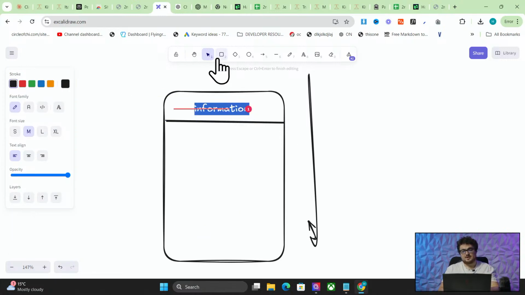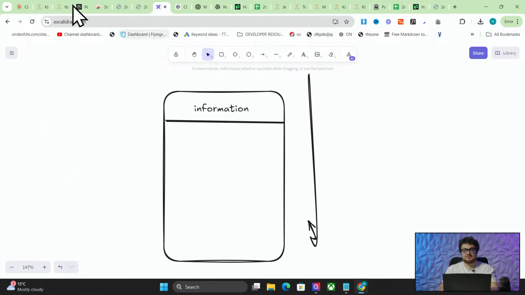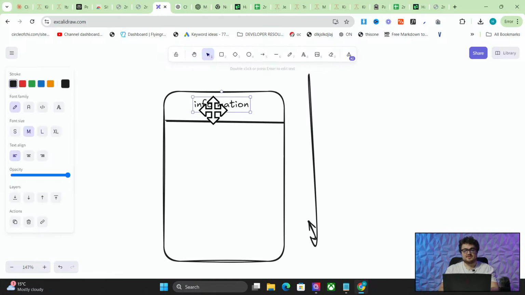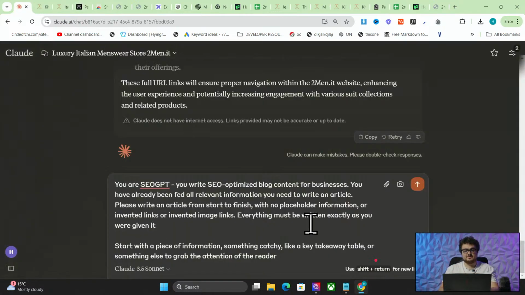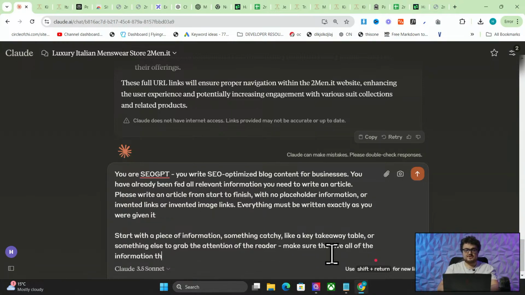This is something that Harbour does natively as well. This is something that I find really, really important, giving people all of the information that they need at the very top of the article, or something to grab the attention of the reader. Make sure to give all of the information that someone might be looking for at the very top of the article.